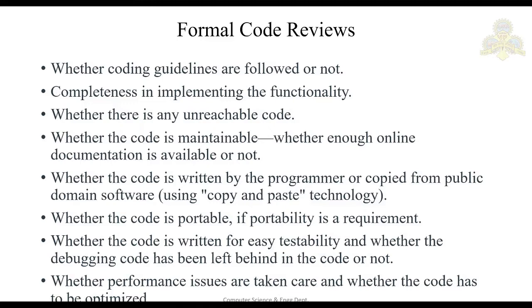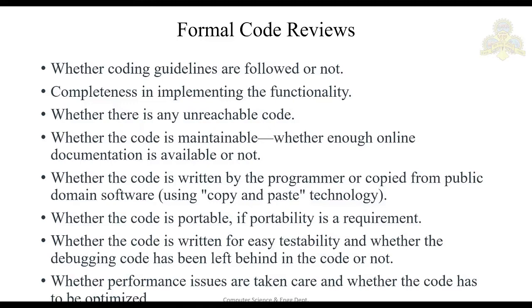The process of holding a formal code review meeting is the same as discussed in the last class. Here the project manager identifies the objectives and the participants. The participants include the review team: the programmers, the reviewers, a moderator, and a secretary. The programmer will explain his source code and it is reviewed.